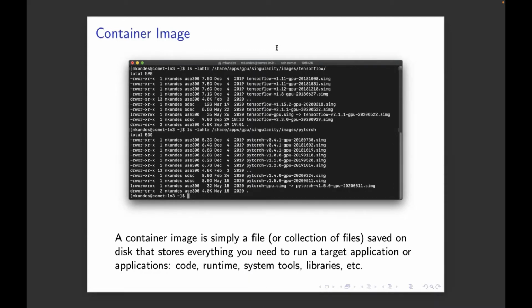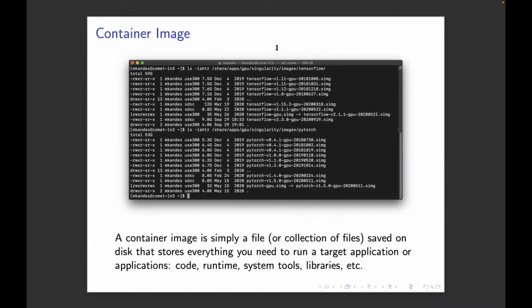The first one is usually the container image, which is a file or set of files, a set of data constructed in such a way to create that encapsulated environment. It's usually all of the software and libraries that you install in the image, that will run your target application.